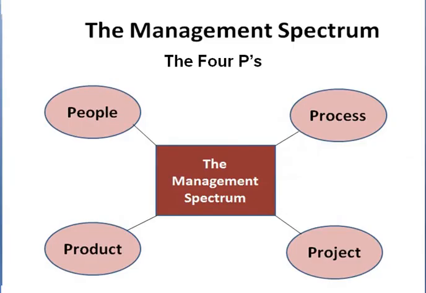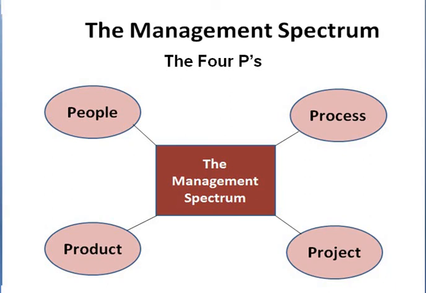So what are these 4 P's? It is also known as the management spectrum. And these 4 P's are nothing but people, product, process and project. So let's move our discussion with this management spectrum.